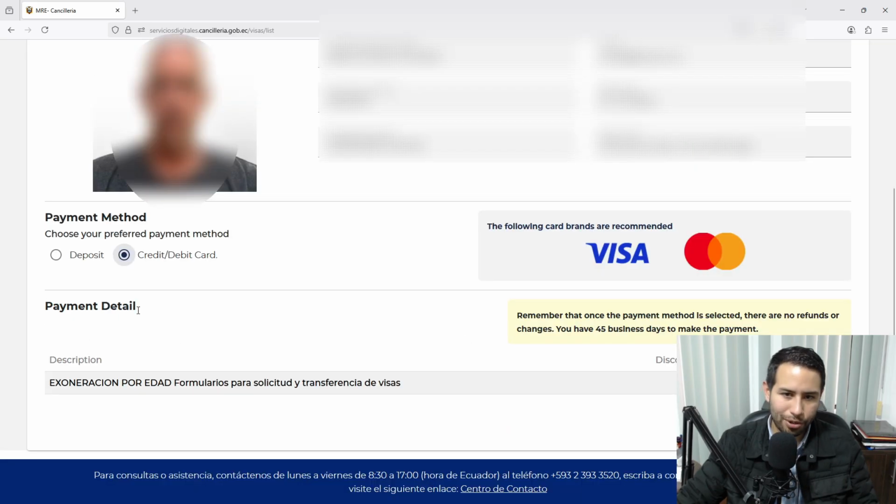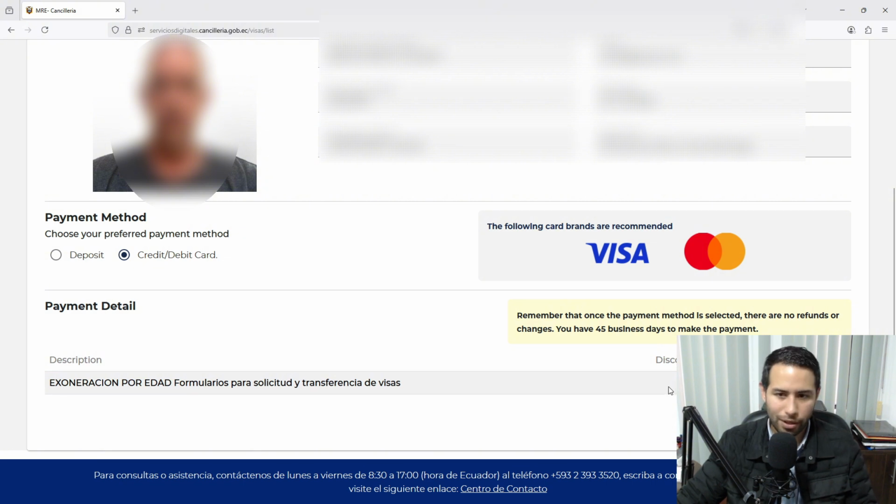Well, this person is receiving the senior discount because they are inside Ecuador. But for people who are not inside Ecuador, usually you don't get the discount for the application fee, which is 50%. So if you see USD $50, that's the normal fee. When you are older than 65 and you're doing processes from Ecuador, then you usually receive the discount.